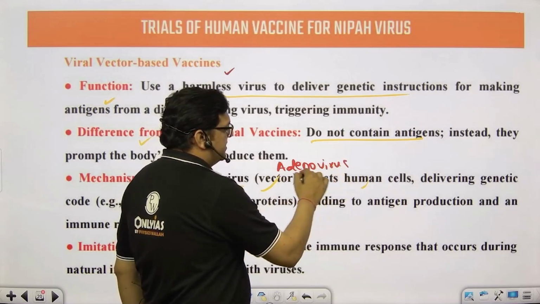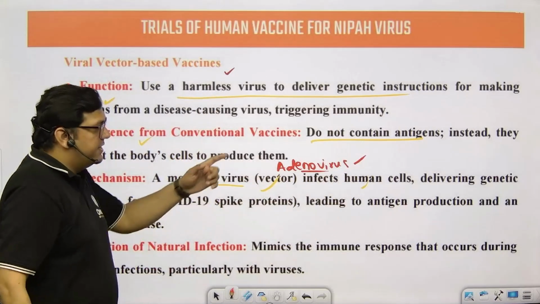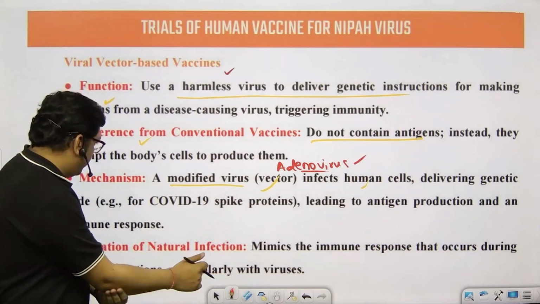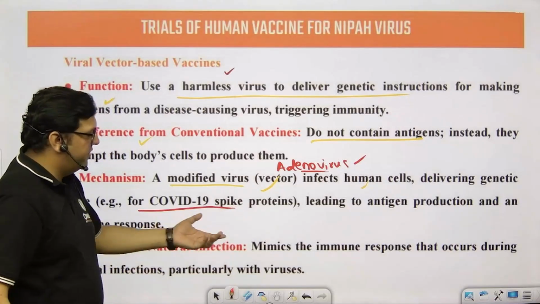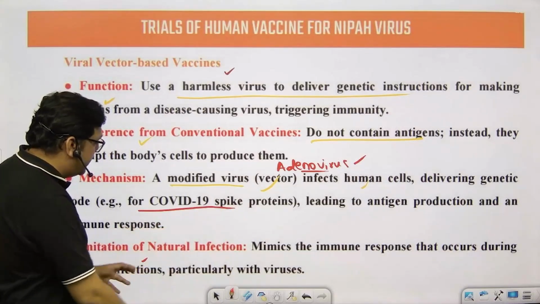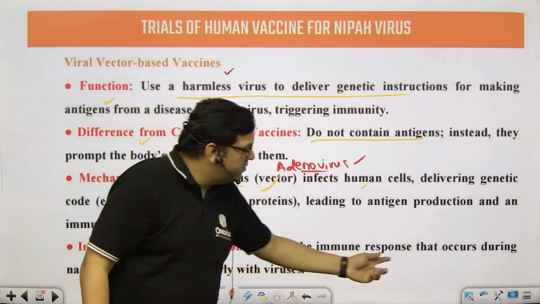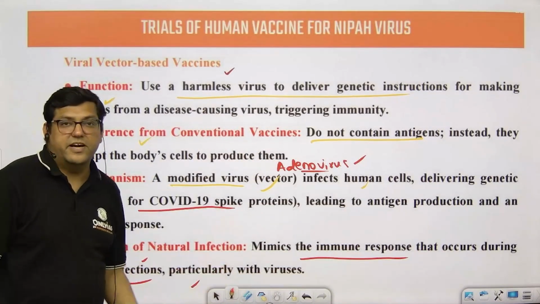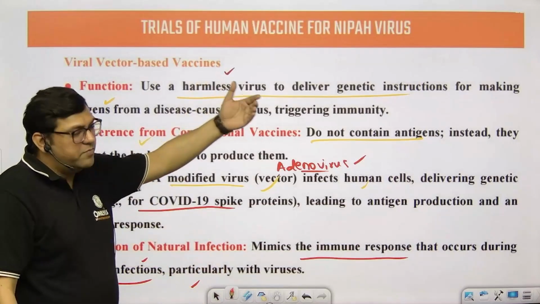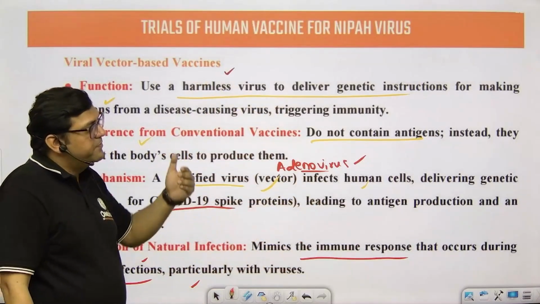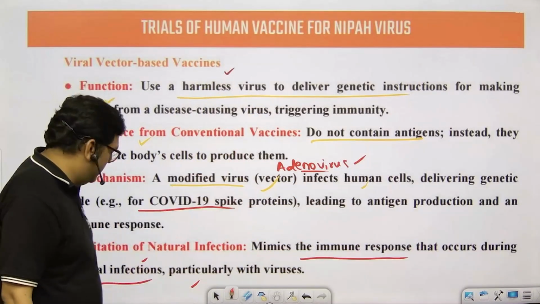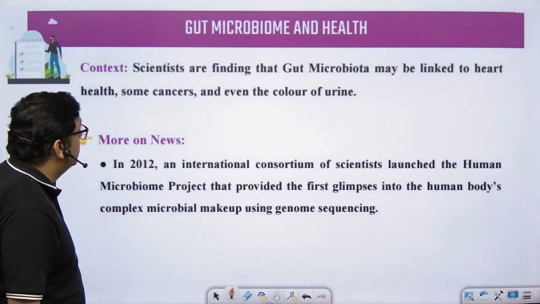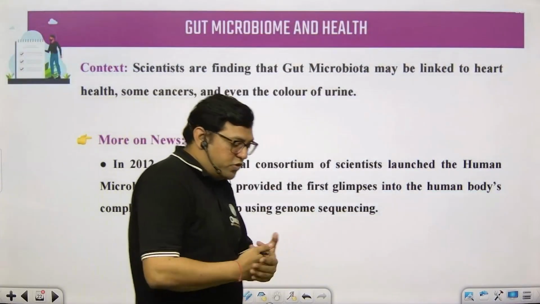Generally, adenovirus is the vector which is mostly used, and this is also used in the COVID vaccine. Right, COVID vaccine, spike proteins, I have given you the example. And the limitation of natural infection is that it mimics the immune response that occurs during natural infection, particularly with viruses. So it is like antibodies which are produced inside our body, and that is going to impact the upcoming virus, right?